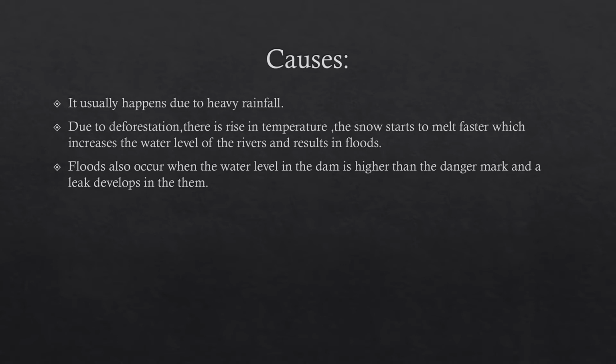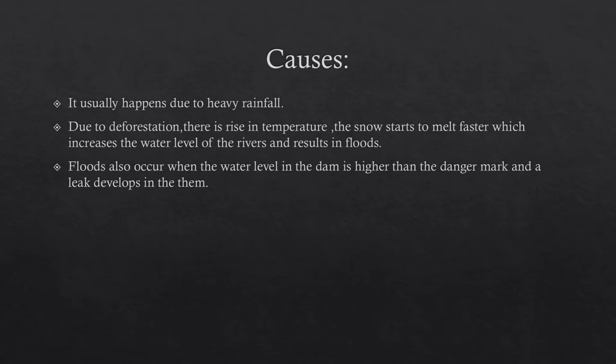Now, what happens when we cut down the trees? It leads to rise in temperature. Now, how is it possible? Because as we very well know, the trees absorb the carbon dioxide from the atmosphere. So, if the trees are no more there, then the amount of carbon dioxide in the atmosphere rises, and as a result, it will lead to the rise in temperature.